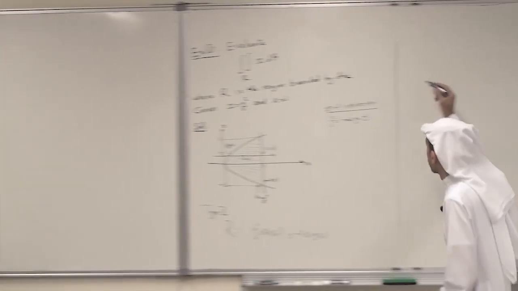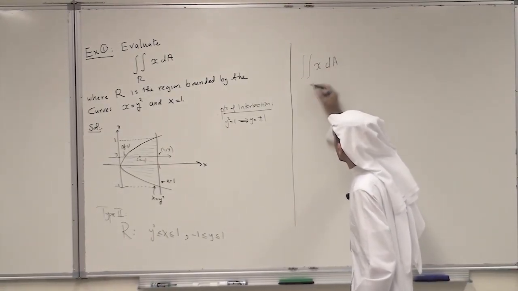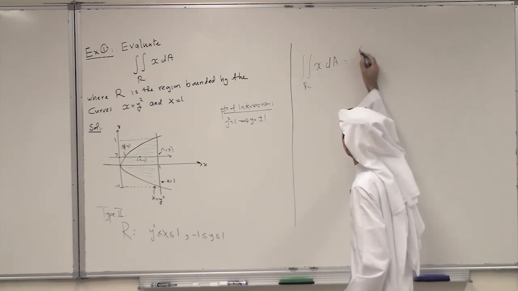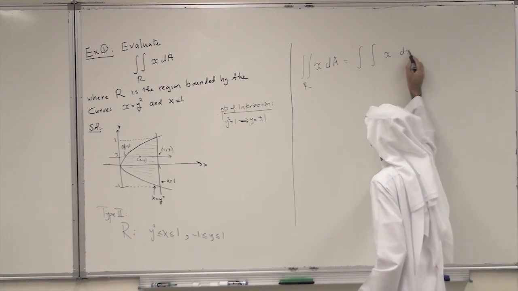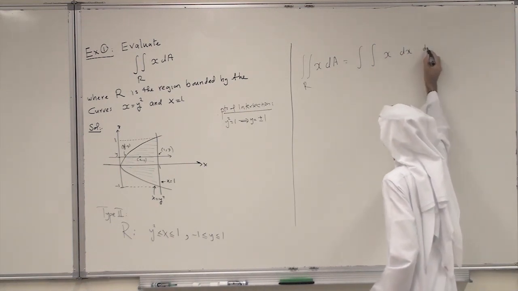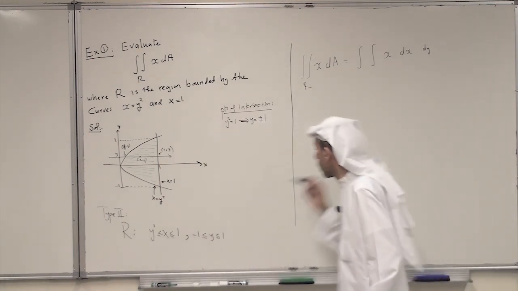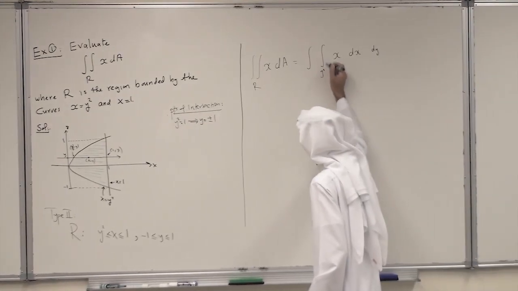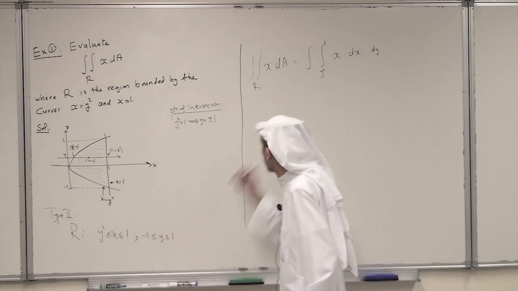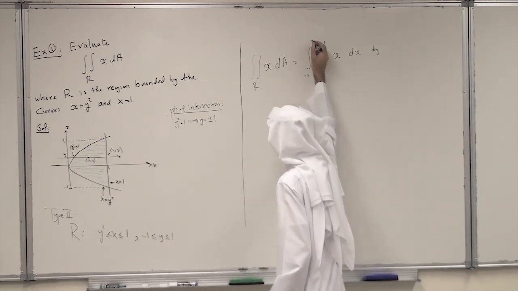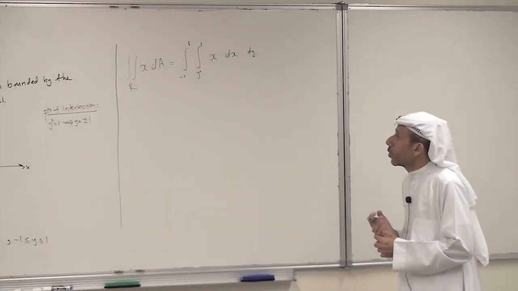So the double integral of x dA over R equals the double integral of x, first dx and then dy. What are the limits of x? From the left curve y squared to the right curve x equals 1, and the limits of y are -1 to 1. So these are the limits of integration for this double integral.